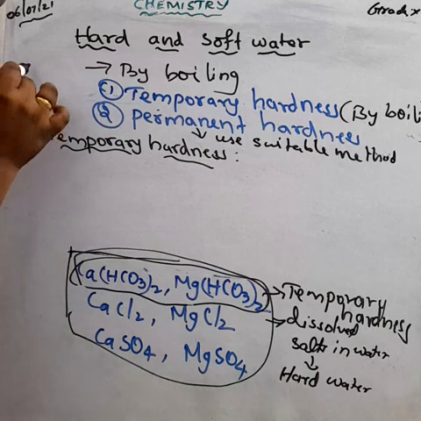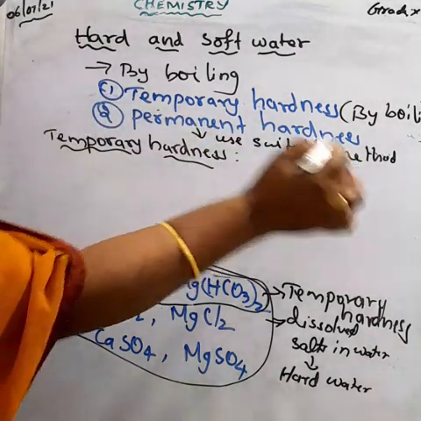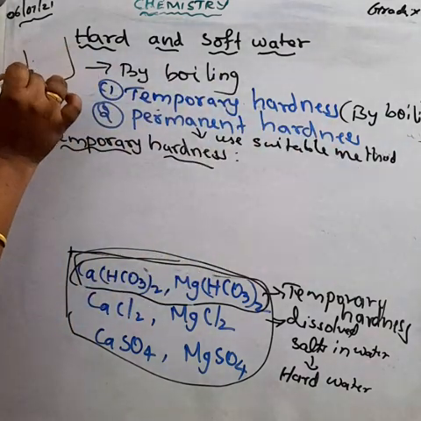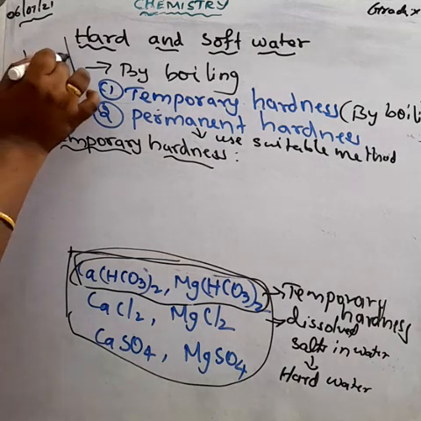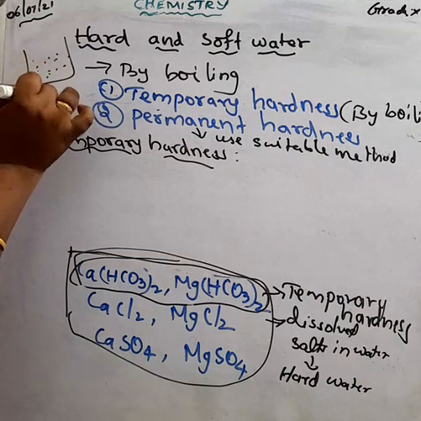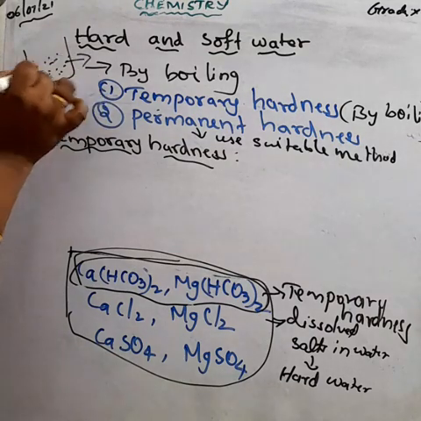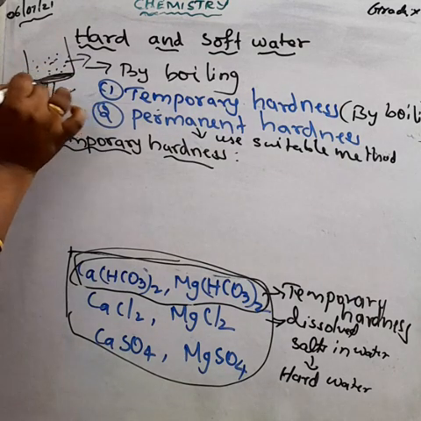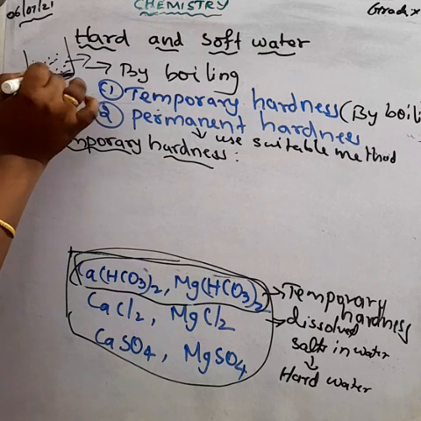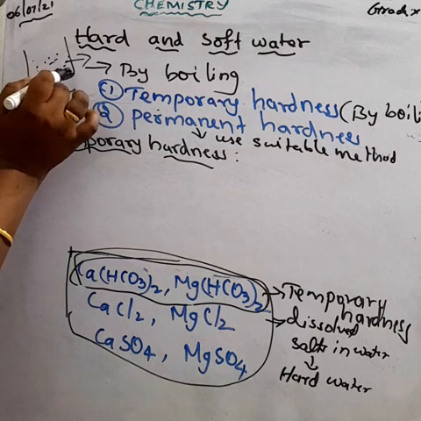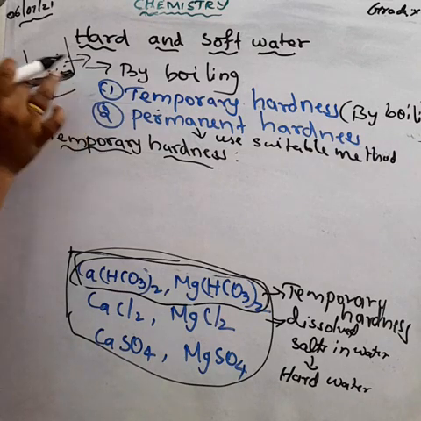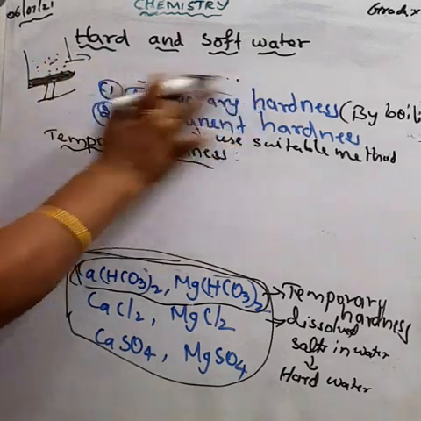When we take a beaker of water and boil it, the calcium bicarbonate or magnesium bicarbonate present in the water decomposes, forms a precipitate, and settles at the bottom of the beaker.